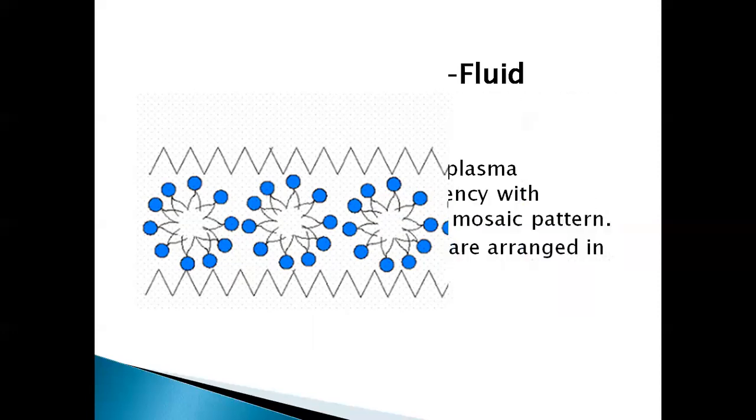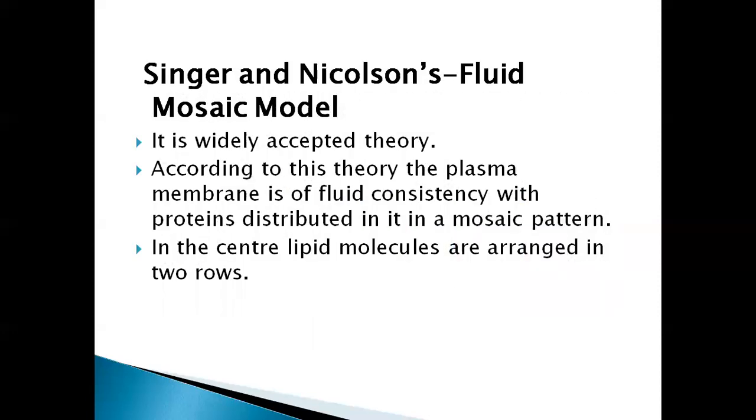The fourth model is the Singer and Nicolson model, called the fluid mosaic model. They proposed this theory in 1972 to explain the structure of the plasma membrane, and other biological membranes also.